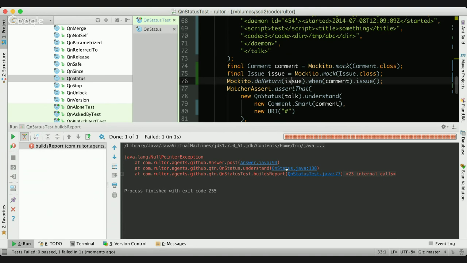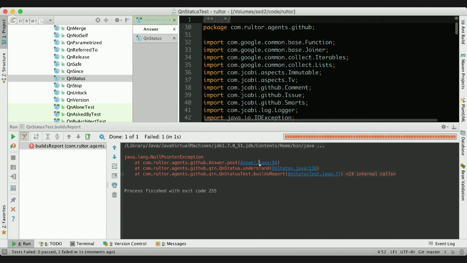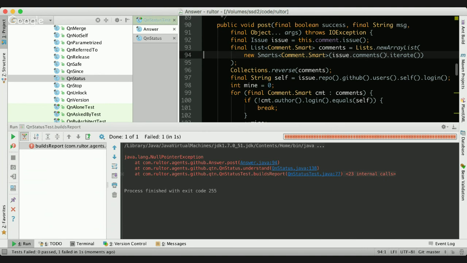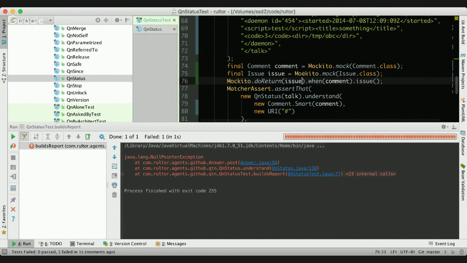Okay, let's go deeper inside and see. The null pointer exception is here: issue comments iterate. So when I say issue.comments and it iterates, the issue probably has to return a list of comments.